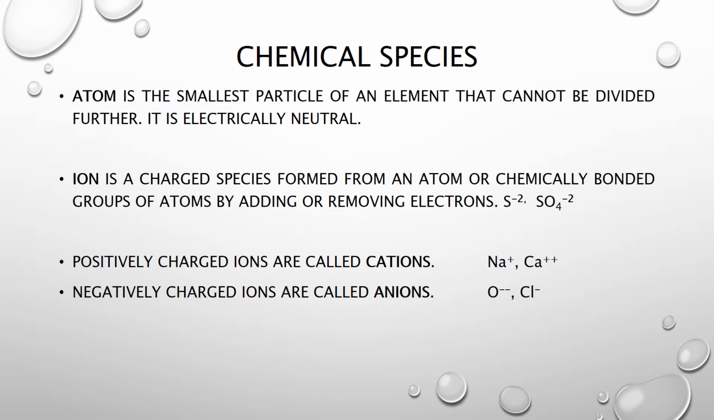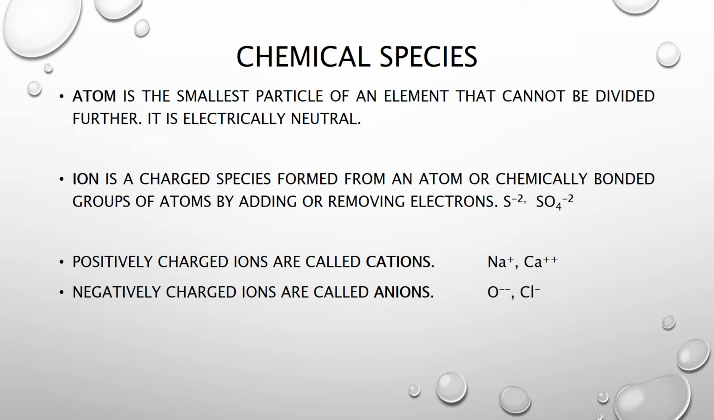Chemical species are the species which take active part in a chemical reaction. Now these chemical species include the atom. Atom is the smallest particle of an element that cannot be divided further, and it is electrically neutral, as you have seen in the previous slide.